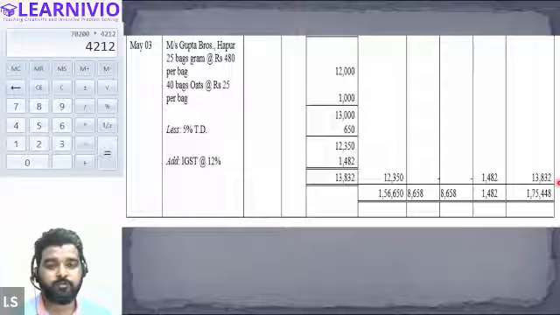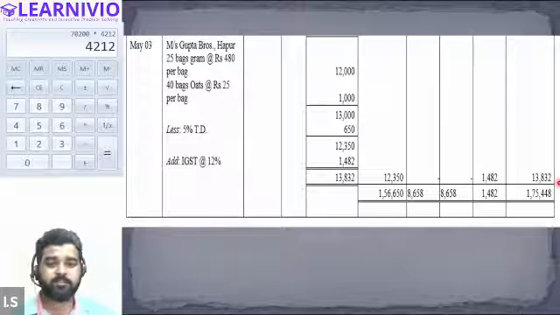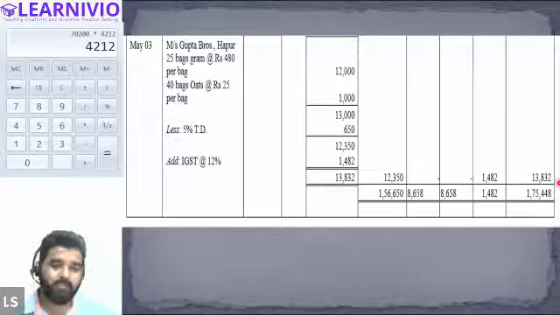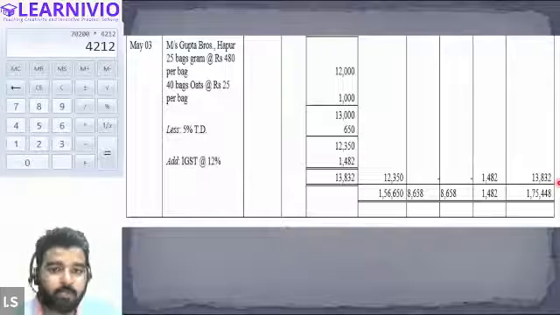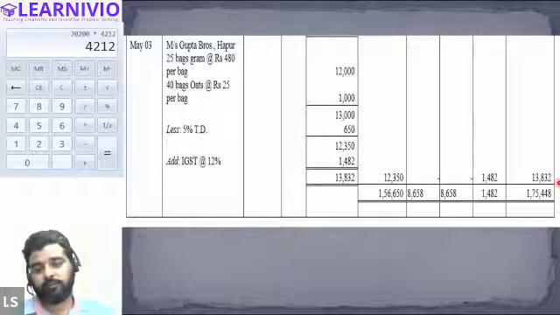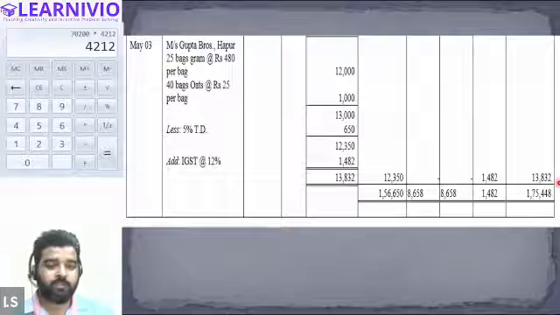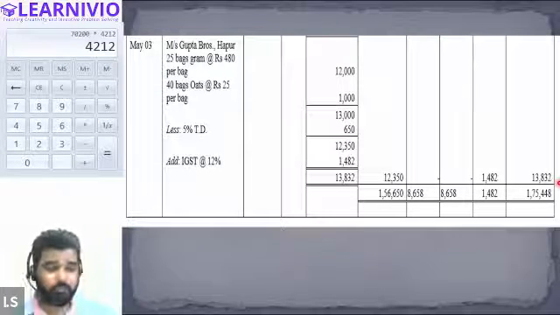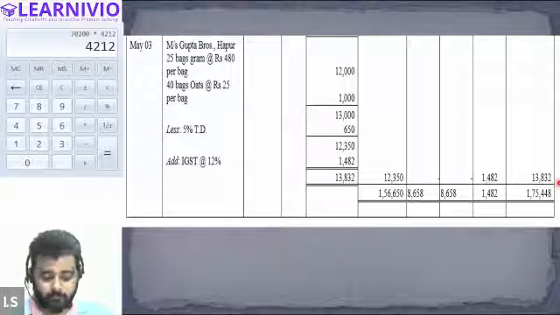I have homework for you. And this is it for the purchase book. We will discuss a few more questions based on this concept in the next class, and in the next class also, we will start the sales book and other kinds of books. So in this chapter, we need to cover five subsidiary books: purchase book, sales book, purchase return, sales return, and there is one more subsidiary book called journal proper. Please note this down.